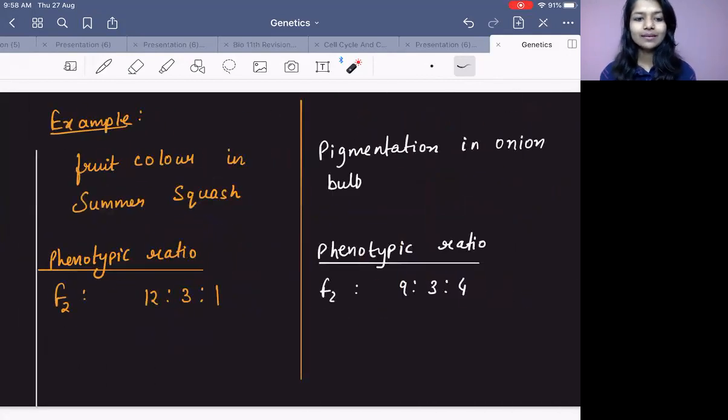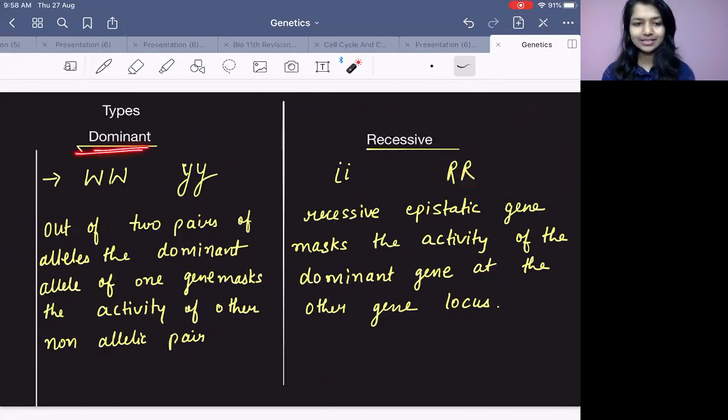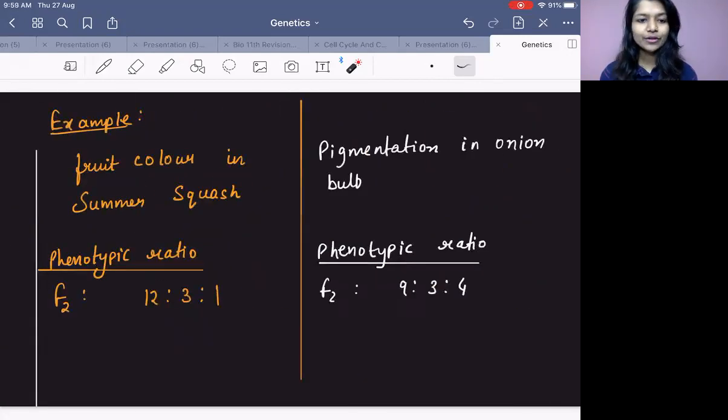Now, what comes in the exam is, they ask you the example and they ask you the ratio. So the example for dominant epistasis has been observed in the fruit color of summer squash. What is the phenotypic ratio they observed?